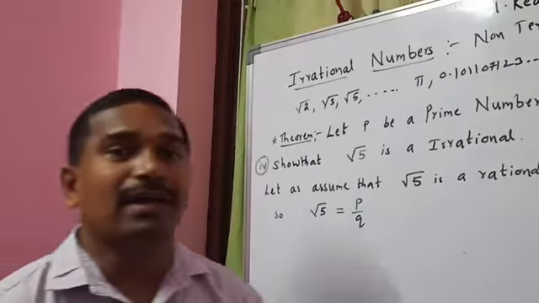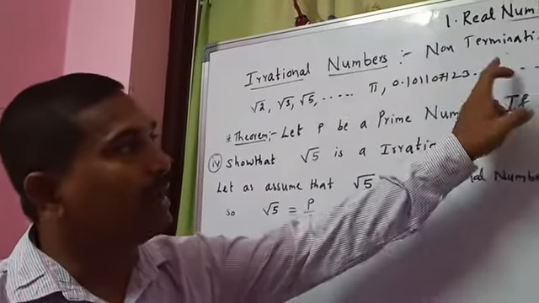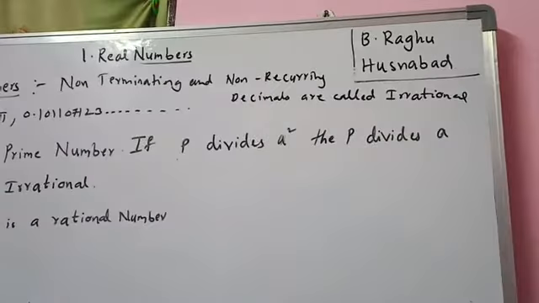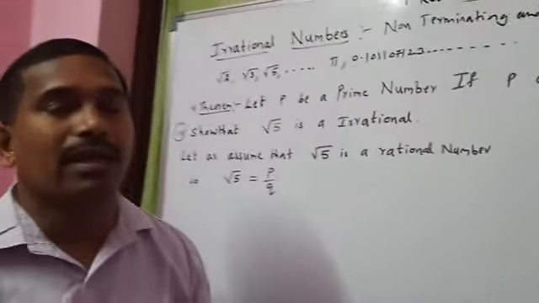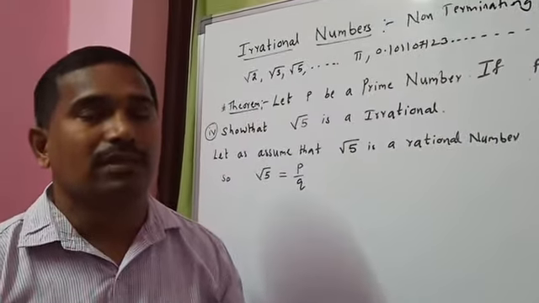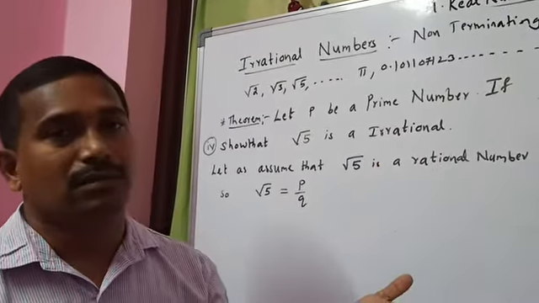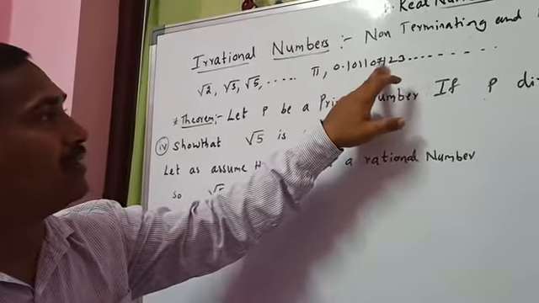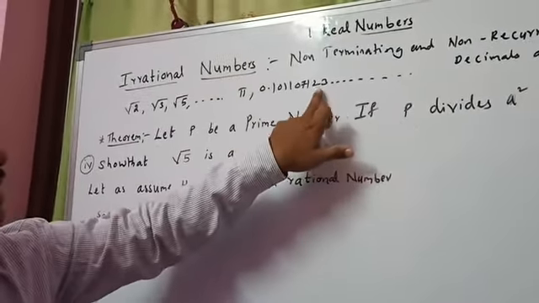See, we have already seen decimals. Non-terminating and non-recurring decimals are called irrational numbers. There is no repetition after the decimal point, and there is no end point. See here, 0.10110712... there is no end point, so it is non-terminating.